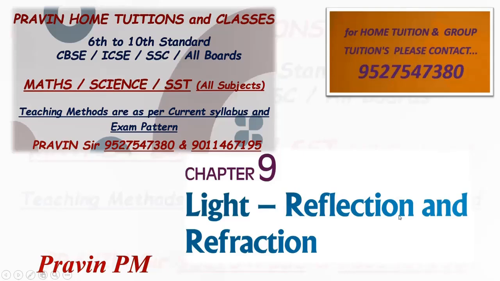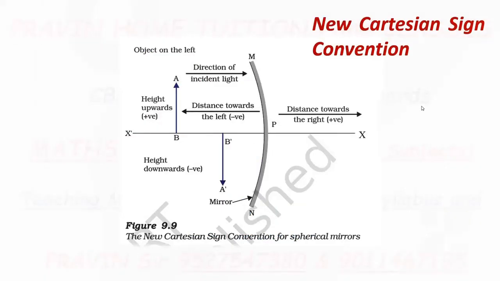Hello friends, welcome back. In this video, I will explain the new Cartesian sign convention for spherical mirrors. You see some figure drawn on screen. This is the mirror. This side of the mirror is the left hand side. This side of the mirror is the right hand side. Now this side is the reflecting surface side. This side is the non-reflecting surface side.